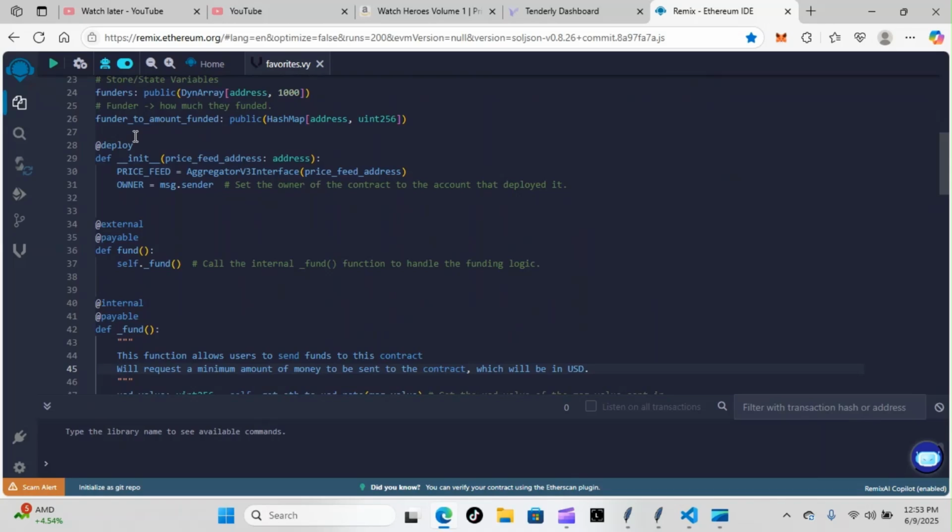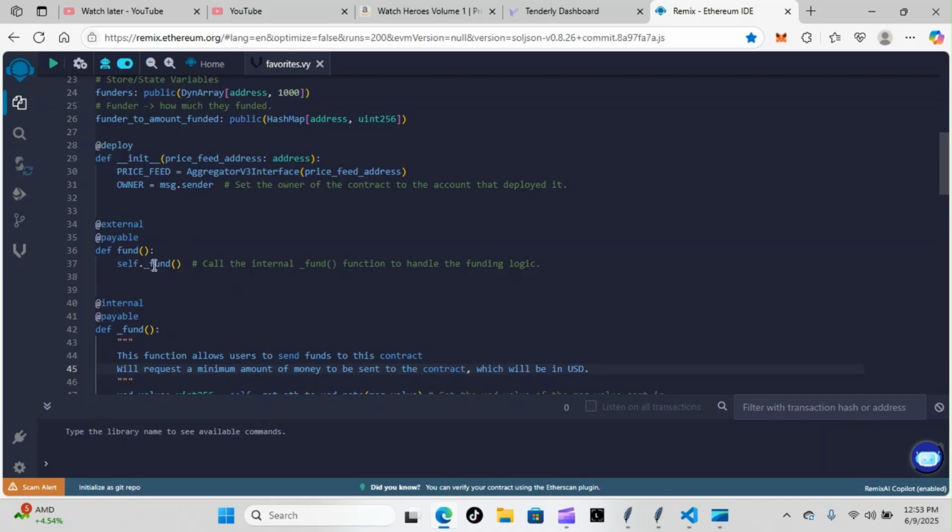You can see our first function is going to have a deploy decorator, letting us know that this is our init function. So everything inside of this function gets run as soon as we deploy our contract. So you can see the price feed here. Then you can see the owner. We're going to set the owner of the contract as soon as we deploy it, and that's going to be the sender. Then we have this external payable fund function here.